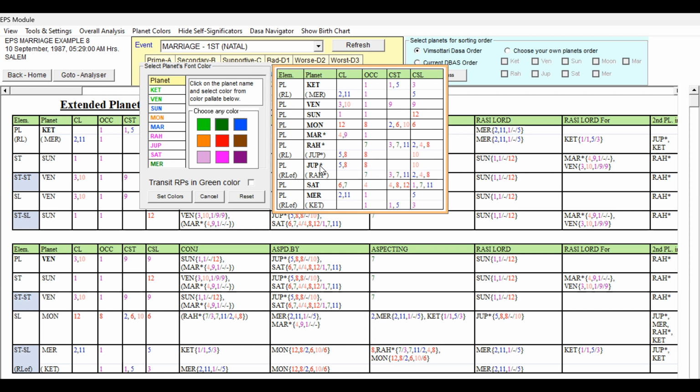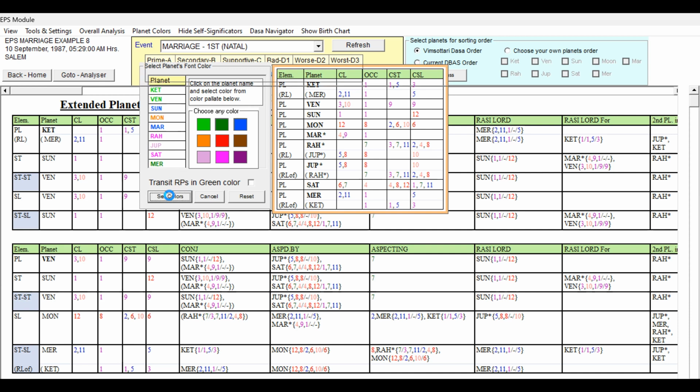When compared to Rahu, this is a little more weakness. But to differentiate that, Jupiter can be given light pink. It means unfavorable a little bit more when compared to Rahu. To differentiate Rahu and Jupiter, I'm giving this color. Any other planets pending? No, I think we have given all the planets their colors.